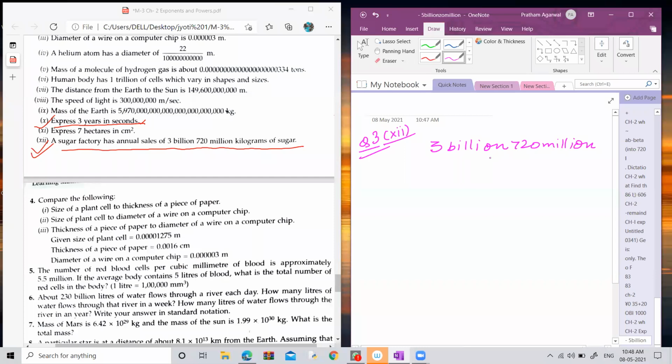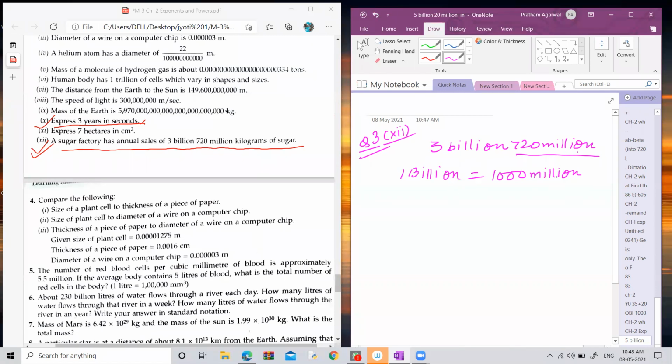So what do you have to do? First of all, we have to convert 720 million into billion. As I told you in the dictation word, 1 billion equals 1000 million, because the million value is 10 to the power 6 and the billion value is 10 to the power 9. It means there's a difference of 1000. So 1 billion equals 1000 million.